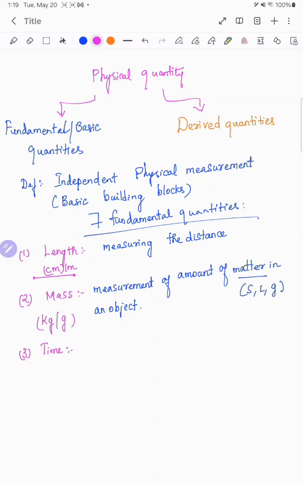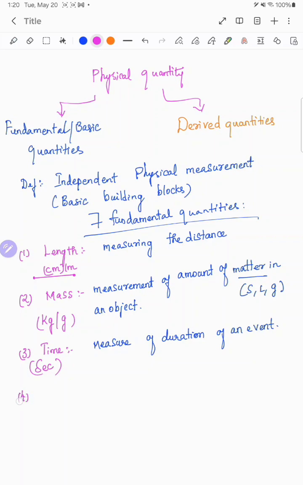Time is the measure of the duration of an event: how long it takes to complete an event. So how long it has been taking place is the connection here. It is measured in seconds or minutes. The basic unit is seconds, because if I put minutes, it depends on seconds again. So I will go this way.